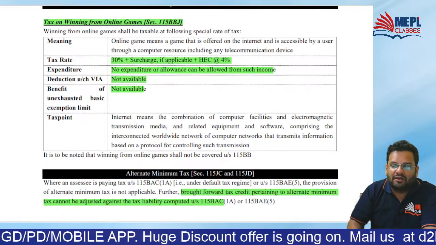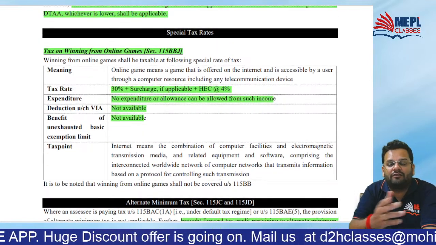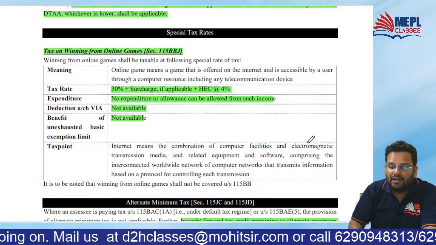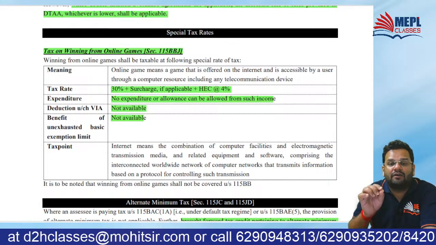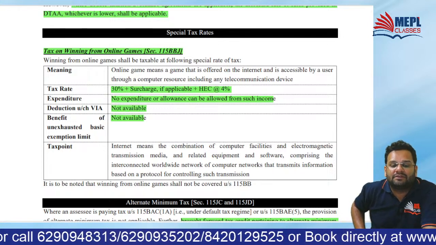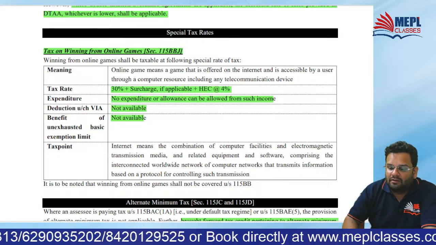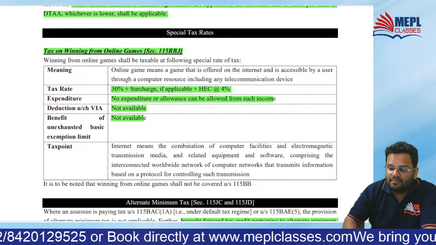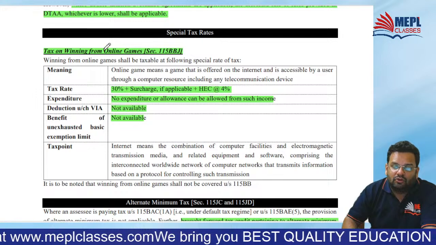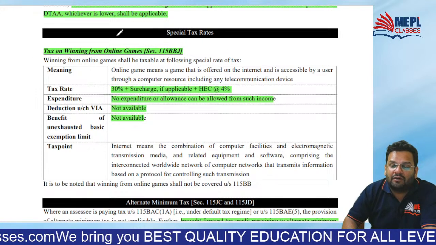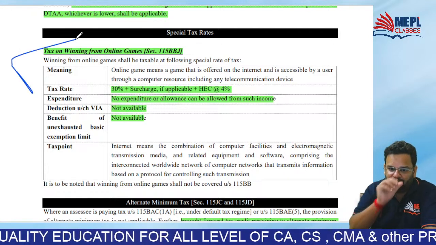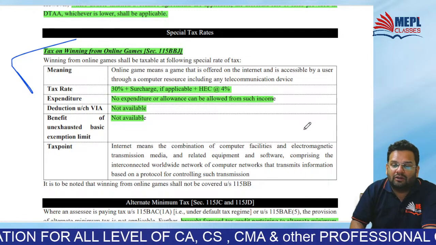Then special rates of tax. You know, section 115B is all about rates of tax. And you also know that there is 115BB, which is tax on lotteries, gamblings, correct? Yes, absolutely. So now they have introduced 115BBJ, which is tax on winning from online games.